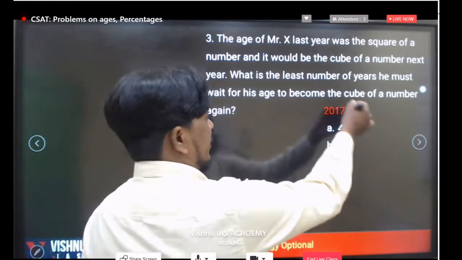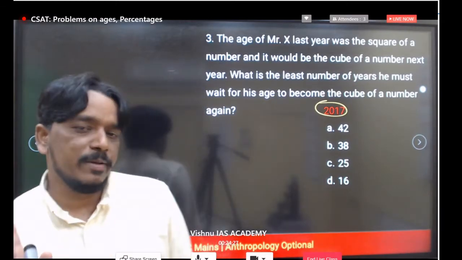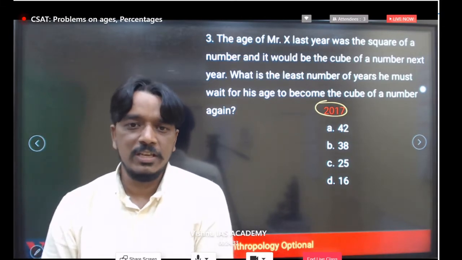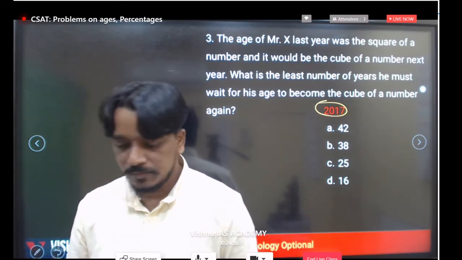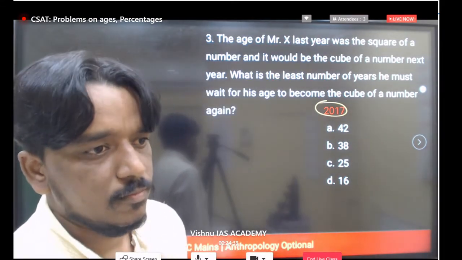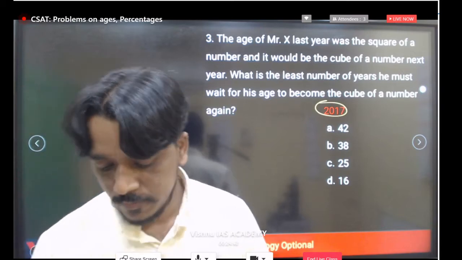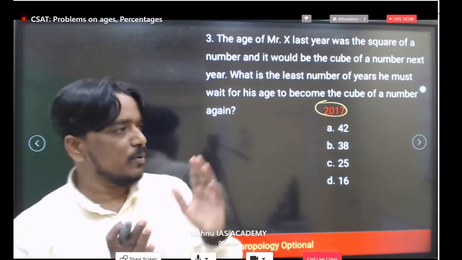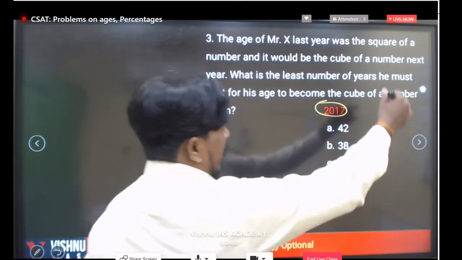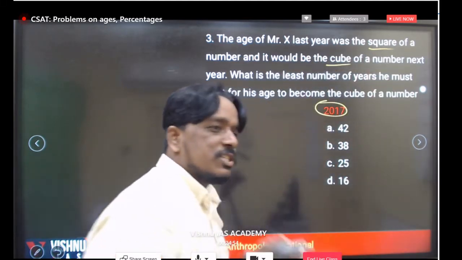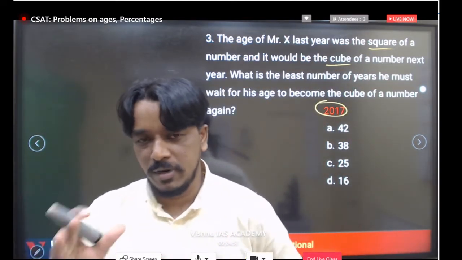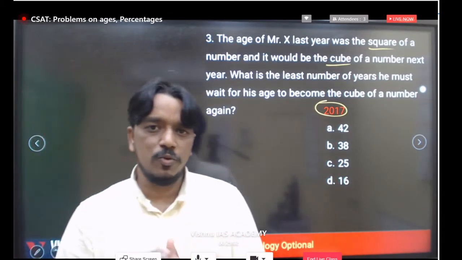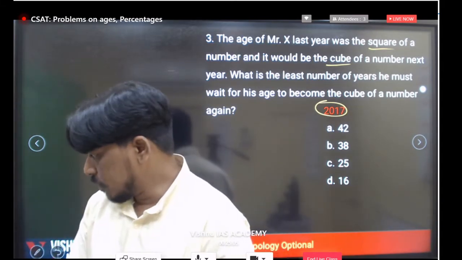But this is a 2017 question. Very quickly, everyone try to complete, because we solved 5-6 questions just now. Everyone should complete this question also. Very easy. Try to solve, just understand the given data and try to complete. It's related to numbers, squares and cubes. If you know some starting squares and cubes of some numbers, definitely you can answer this question. Very logical question. Simple logic is there, but you have to understand what the logic is here. Everyone should complete very quickly.